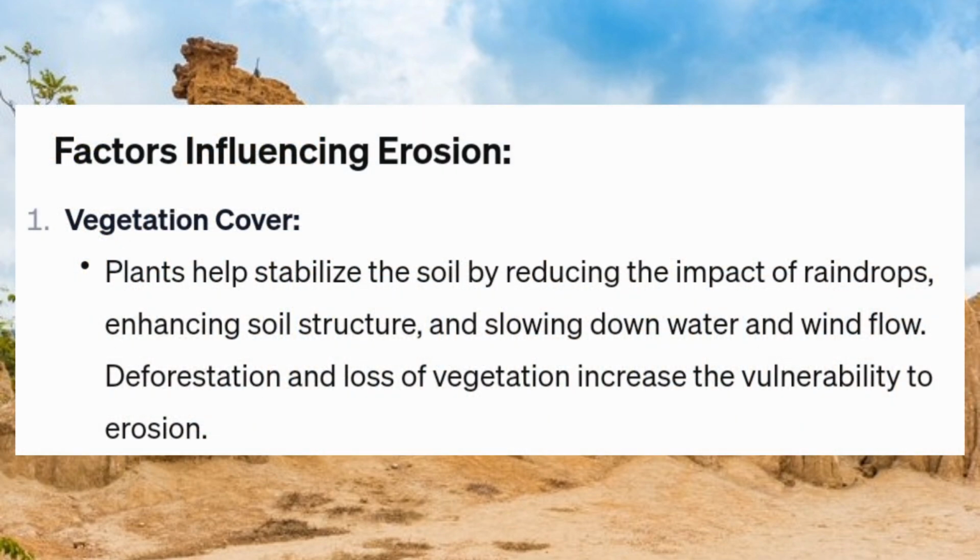Factors influencing erosion: vegetation cover. Plants help stabilize the soil by reducing the impact of raindrops, enhancing soil structure, and slowing down water and wind flow. Deforestation and loss of vegetation increase the vulnerability to erosion.